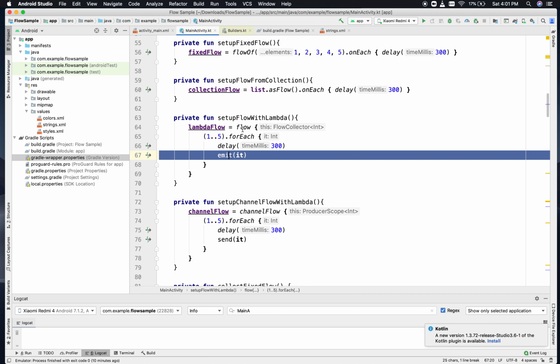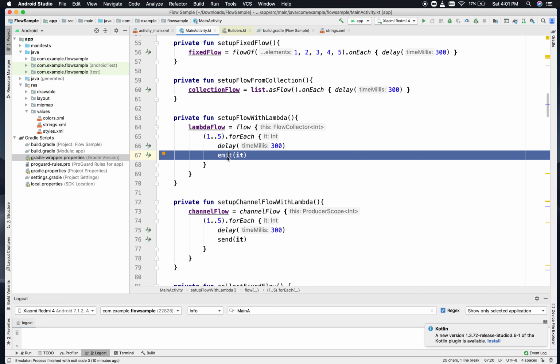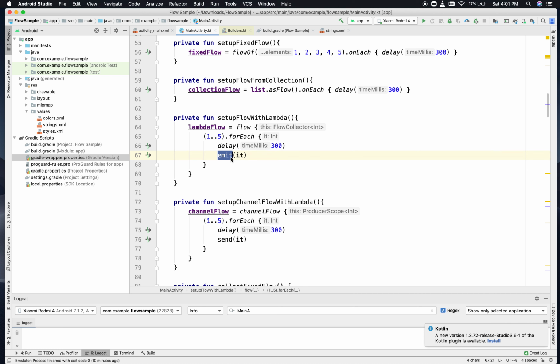Now if you see, in the flow I have written this particular line, emit. What this statement says is that after this you will be emitting one single item out of this flow to the collector. And the same goes for send here. The work is the same, just because it uses a channel, it has to send the items to a channel with which the collector will communicate. So that's it. Let's just run the app and see how things are.